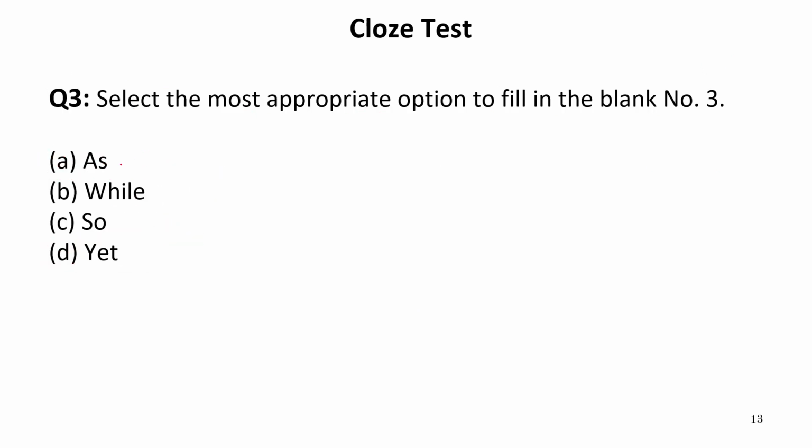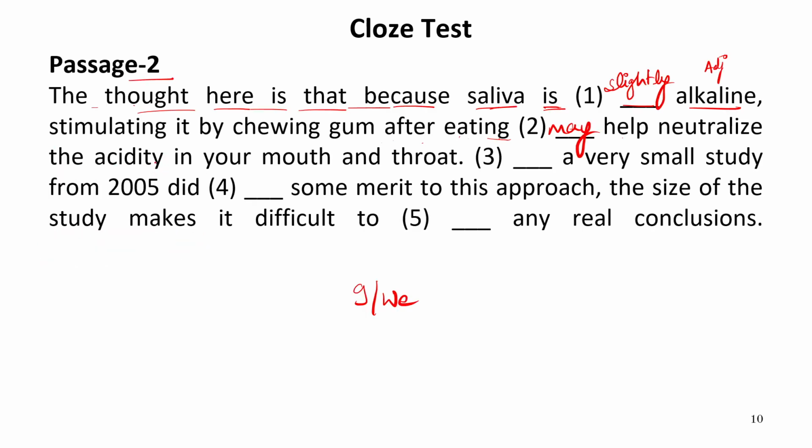Now here we have options as, while, so, yet. So in this case, if I write as a very small study from 2005 did, here we will need some other thing, because as a very small will make the sentence a conditional sentence. So here we will write while.